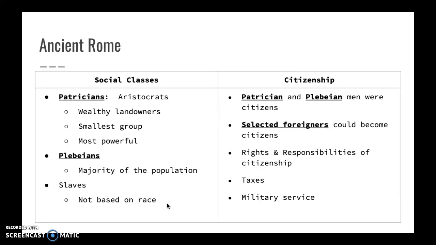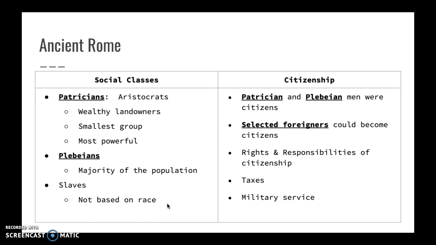In ancient Rome, they had a very specific social class setup. Patricians were at the very top. They were wealthy landowners. It's also the smallest group, but they're going to be the most powerful in Roman government as well. The next group you have is the plebeians. It was the majority of the population, the commoners. At the very bottom, you had slaves that were not based on race, but instead were gained when they conquered certain areas. The government was set up by patricians and plebeians being citizens.